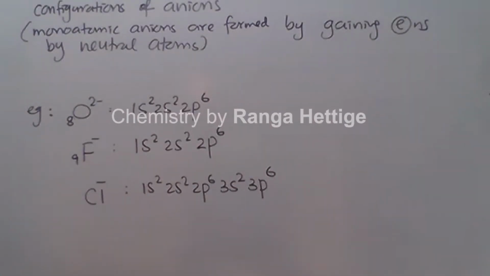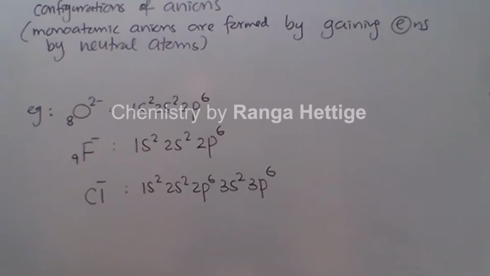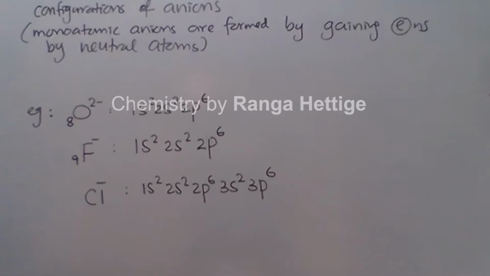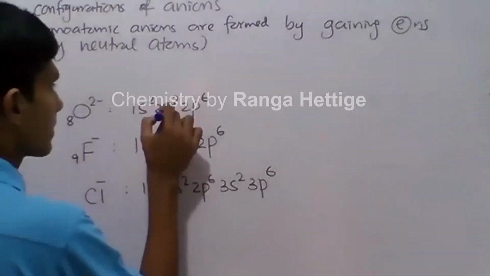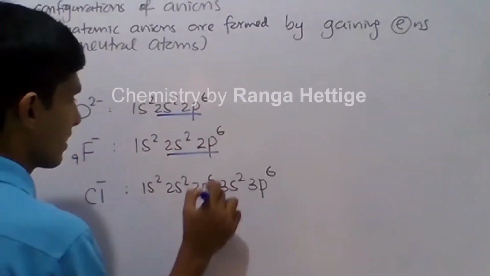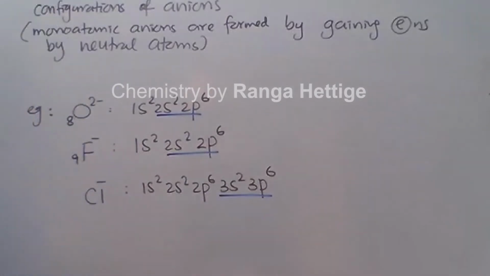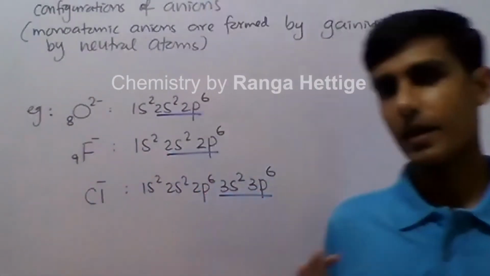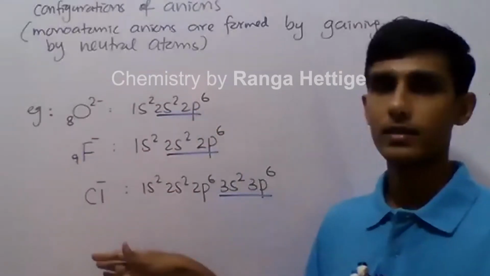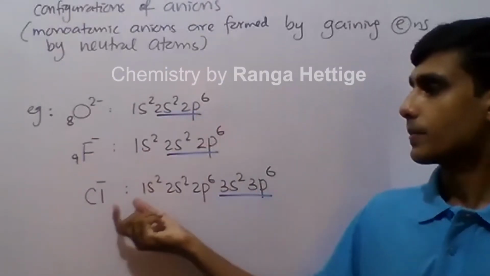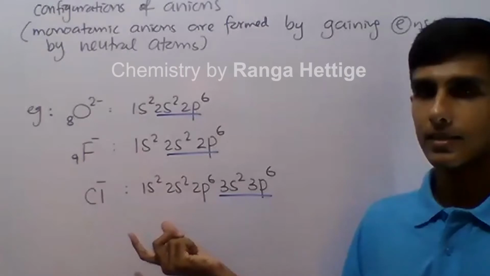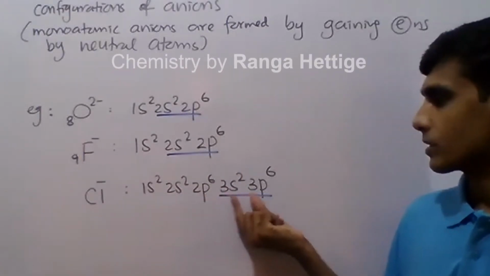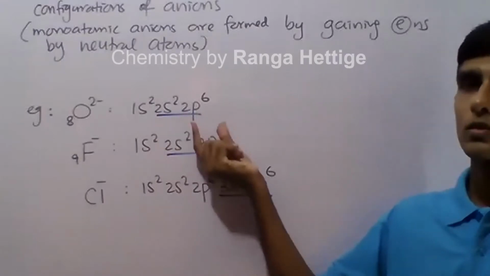Now, there one important thing you can identify. When stable anions are considered, they always gain stable noble gas configuration. During the formation of anions, especially the stable anions like this, the species always gains the stable noble gas configuration, 2p6, 3p6.